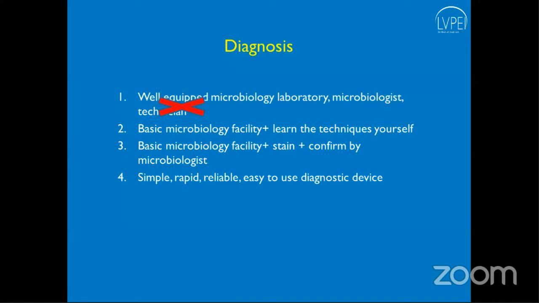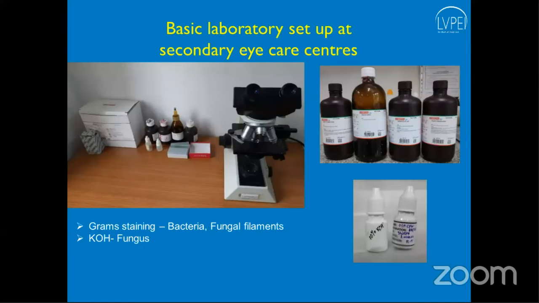So next is basic microbiology facility and learning the technique yourself. This is a photograph. All you need is a light microscope with an investment of 50,000 to 60,000 rupees. You need a gram staining. You need a freshly prepared KOH staining, and at least you can do the bare minimum. You can do a gram staining, see the bacteria, fungal filaments, and do the KOH and see the fungus.